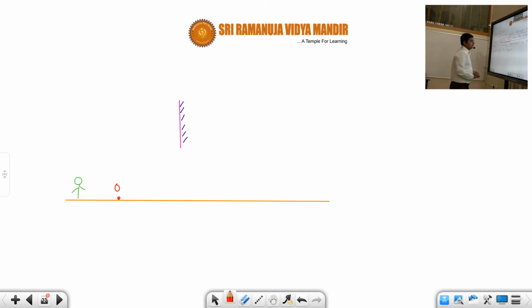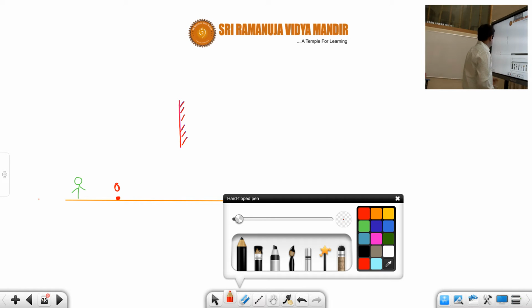I'll explain, students. Let us take one example. Let us say this is the mirror. Now there is an object lying on the ground here. First, as I told you, the definition of field of view is the region between two extreme reflected rays.